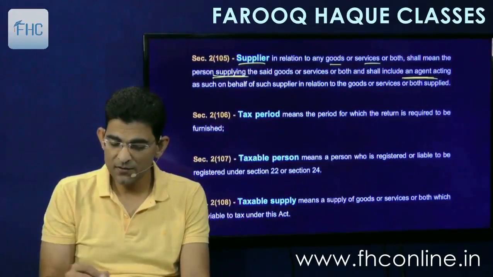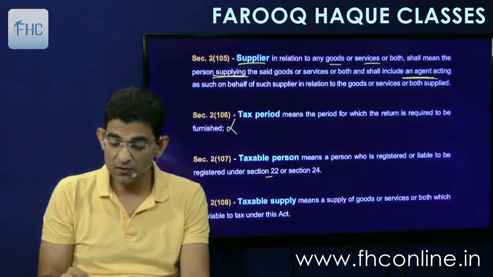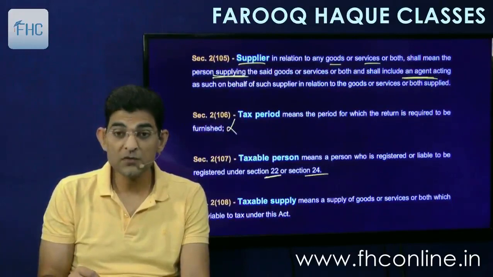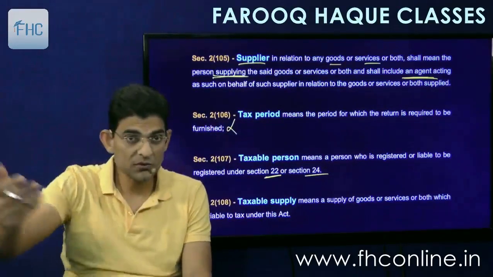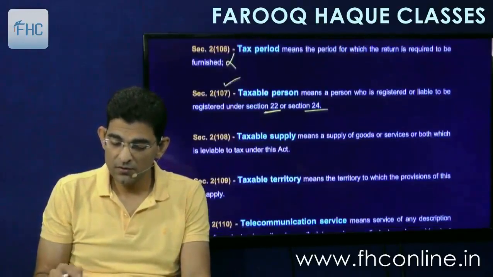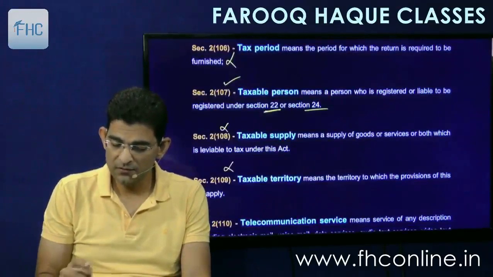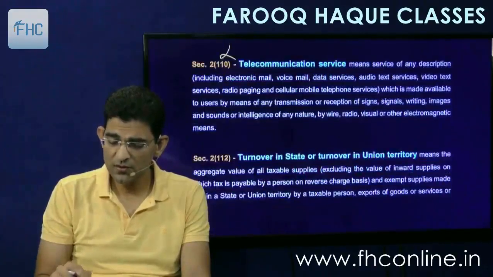Then tax period. Taxable person means the person who is required to be registered under section 22 or 24. 24 is compulsory registration. 22 is for the persons who are liable to register. This we'll see in detail later on. Taxable supply, taxable territory, no use. Telecommunication service, no use.